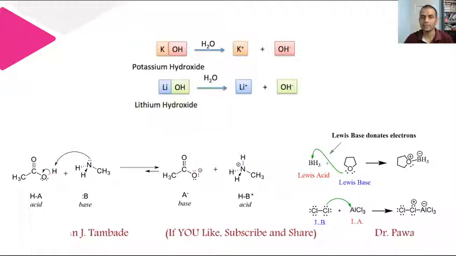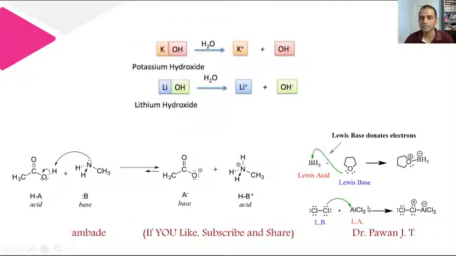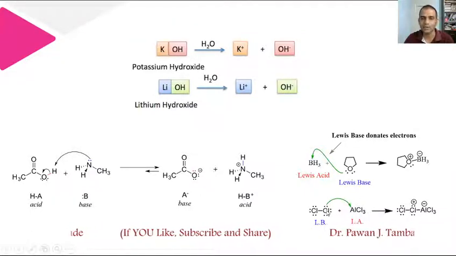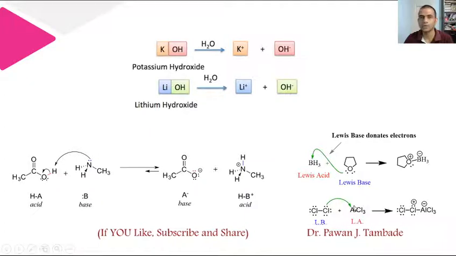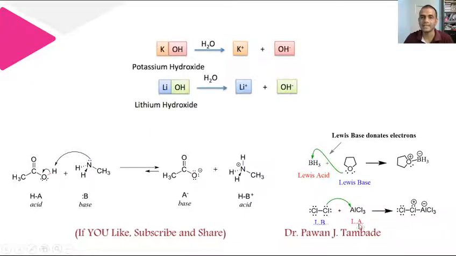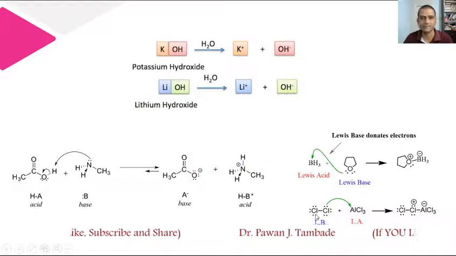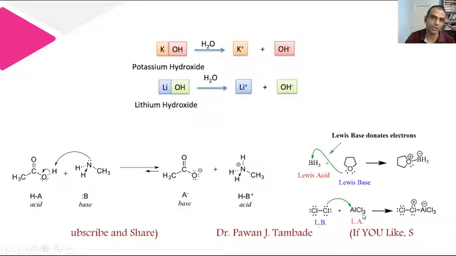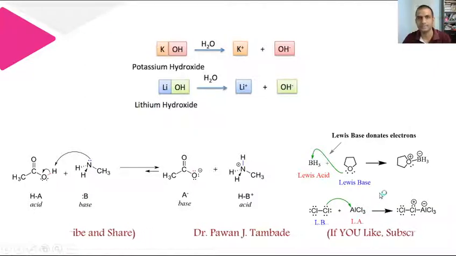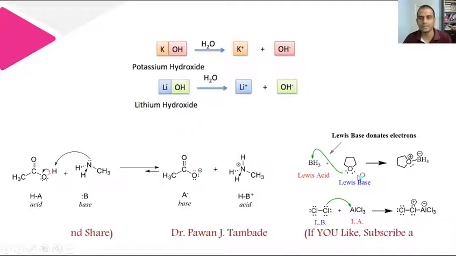In the same way, when chloride reacts with AlCl3, then chloride donates a lone pair of electrons and AlCl3 accepts the lone pair of electrons. So this chloride is acting as a Lewis base and the AlCl3 molecule is acting as a Lewis acid. So these are some acid-base reactions.